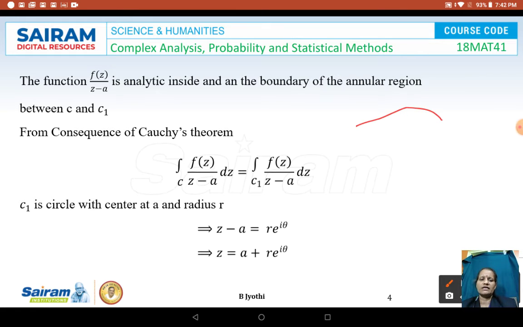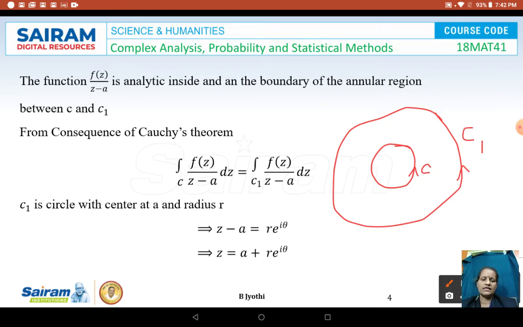Already I have explained in the previous video what the annular region is. If this is the curve and there is a circle inside any other curve or circle, this is C1 and this is C, then the annular region is nothing but the region bounded between the two curves. That is the annular region we say.